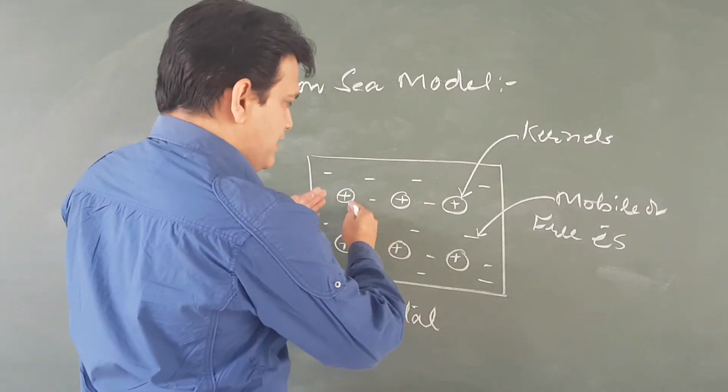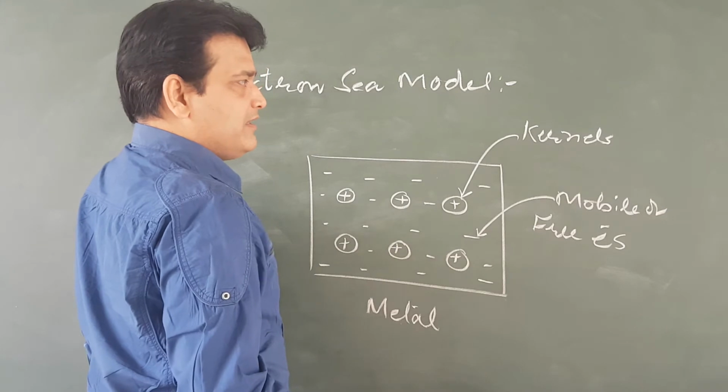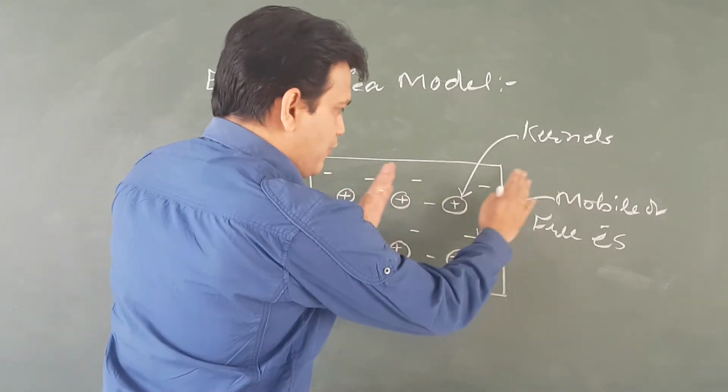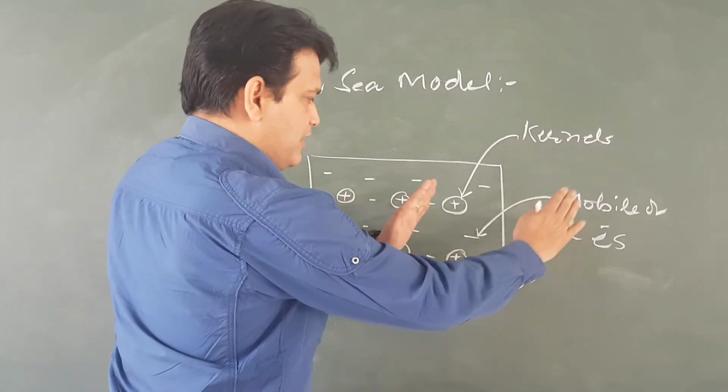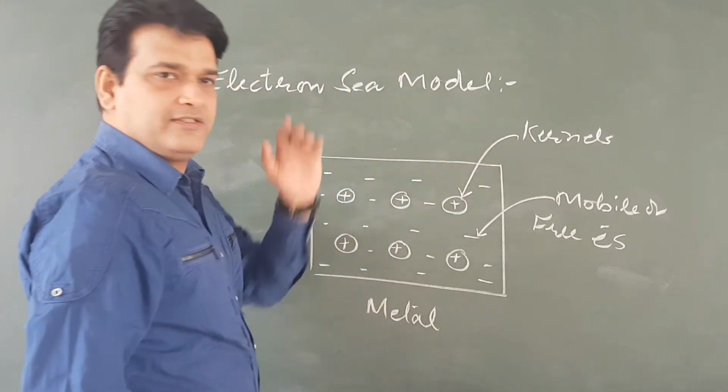Positive ions, which are called kernels, are almost stationary, and a sea of electrons in the form of tides is moving here and there.